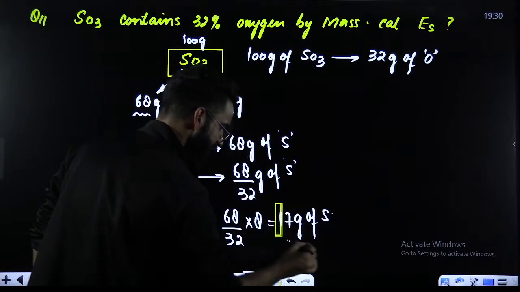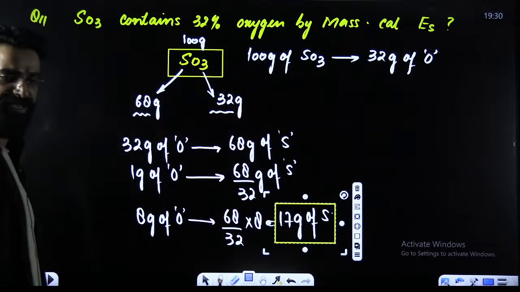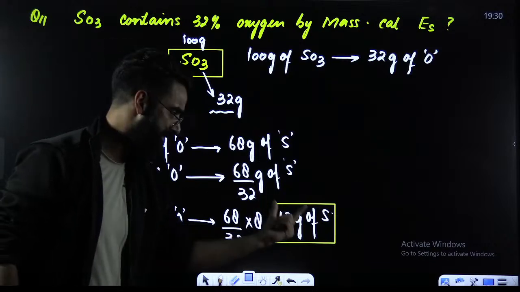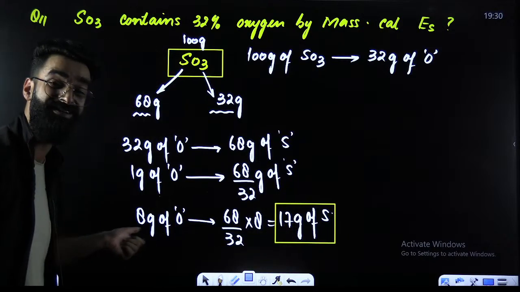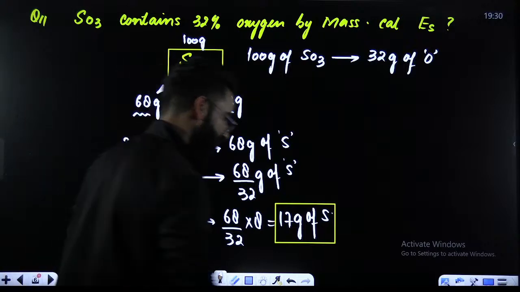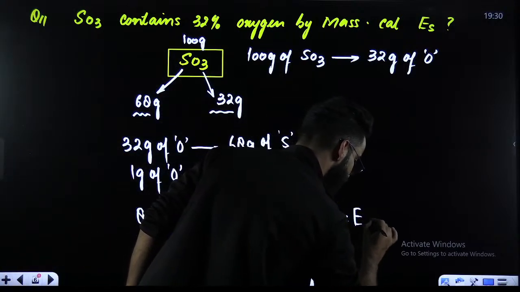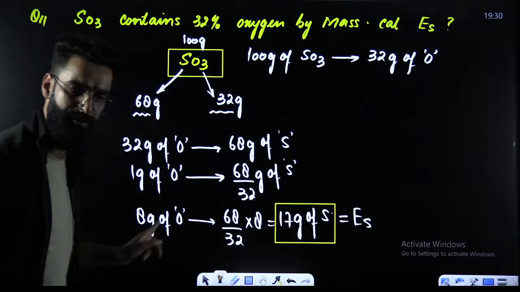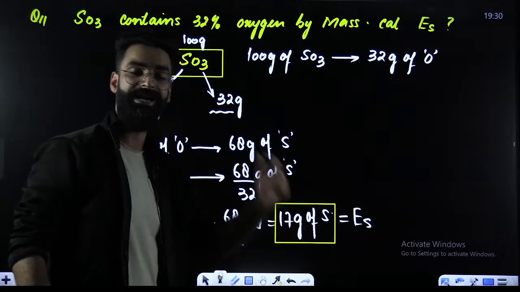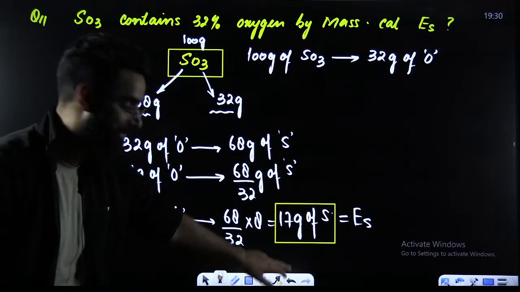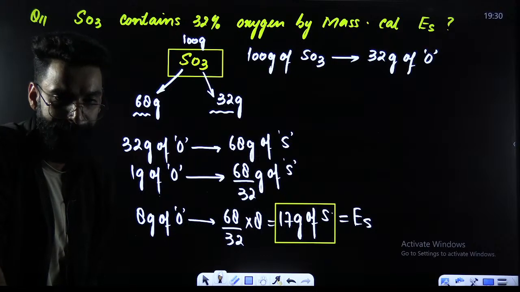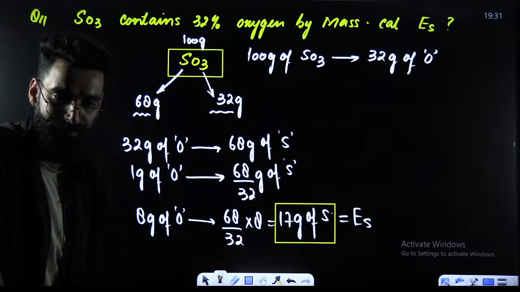Now, look at this particular term and check what did we calculate exactly. If you look carefully, this is the mass of sulfur that has combined with 8 grams of oxygen. And as per definition, that mass of sulfur which would have combined with 8 grams of oxygen, what do I call that as? I'll be calling that as equivalent mass. So this is nothing but equivalent mass of sulfur here. I believe I'm clear till here, right?